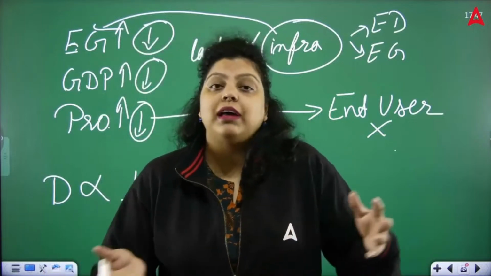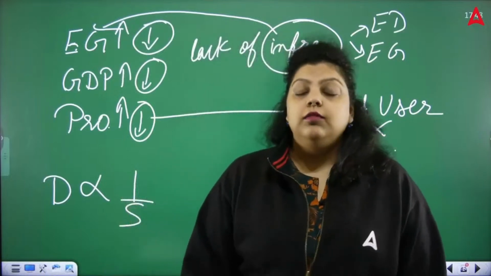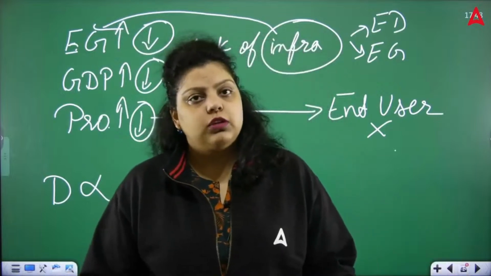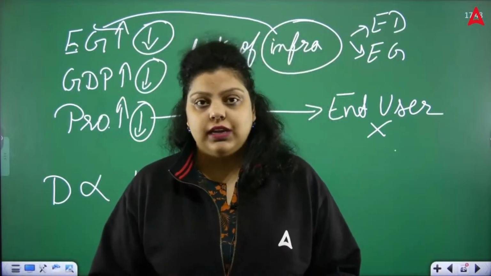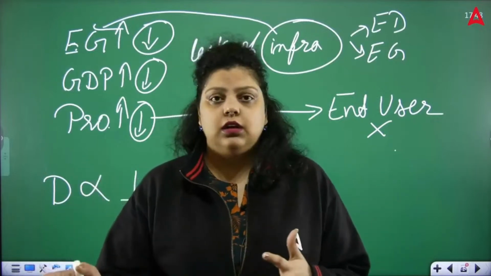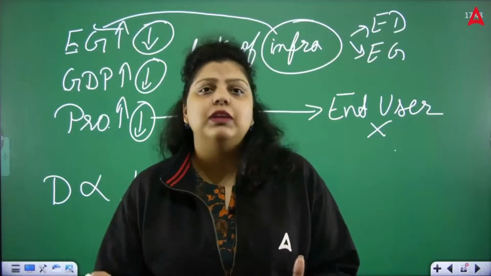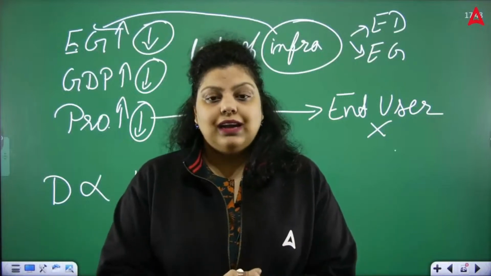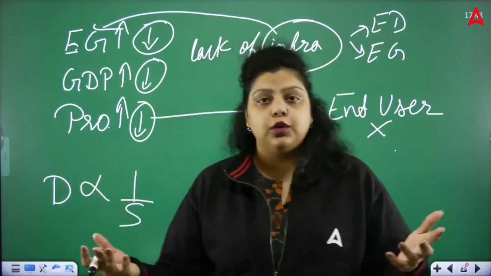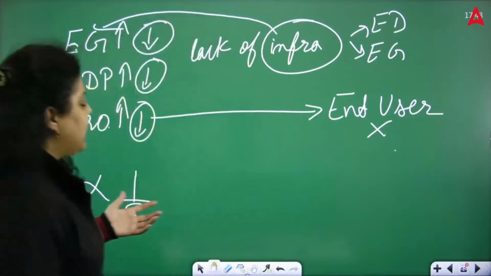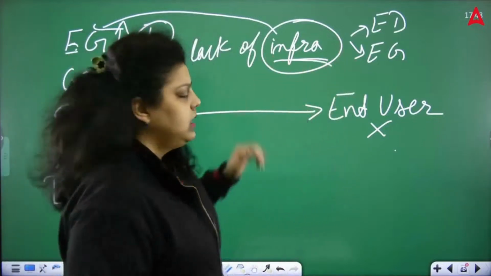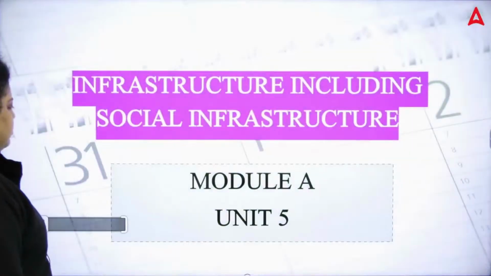But not all manufacturing companies are coming to India. The reason is we are not able to provide them satisfactory infrastructure. If you want to open a manufacturing unit in the country, you need 24/7 electricity and 24/7 water supply. You need all-weather connectivity by road, rail, airways, every kind of transportation. That is where we actually lack, and that's why not a lot of companies are coming to the country. As you can see, it plays a very important role in both the country's growth and development. Okay, so this was the basic.